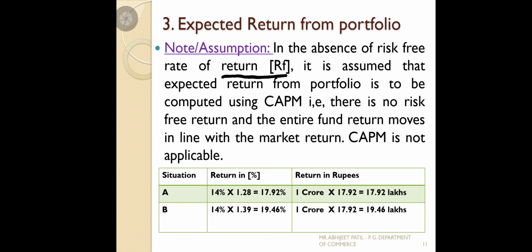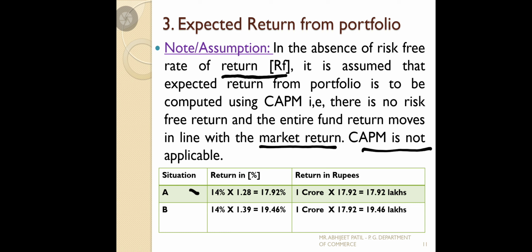It is assumed that the expected return from the portfolio is to be computed using CAPM. There is no risk-free rate of return. The entire fund return moves in line with the market return only, so whatever return comes will lie on the market returns. So CAPM is not applicable. So how are we going to calculate the expected return?